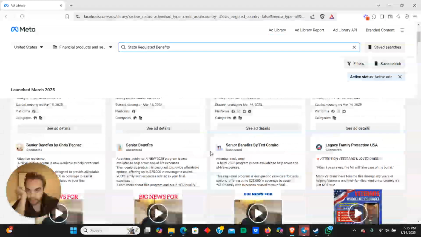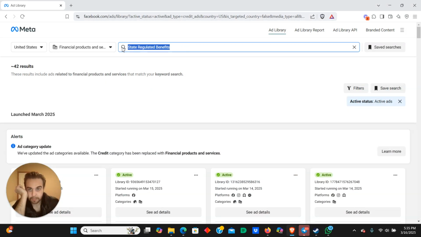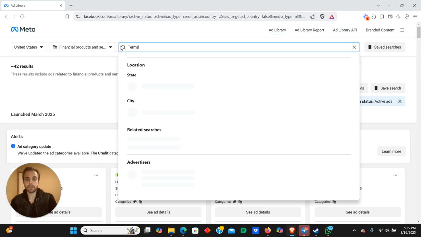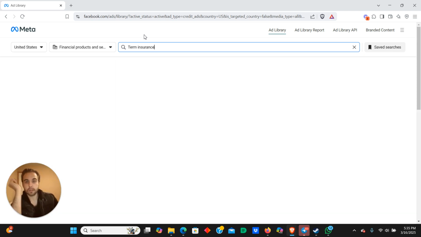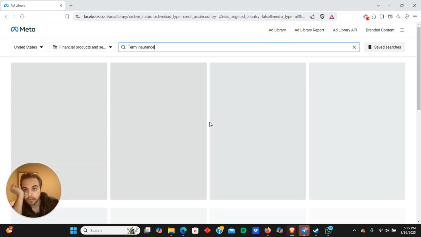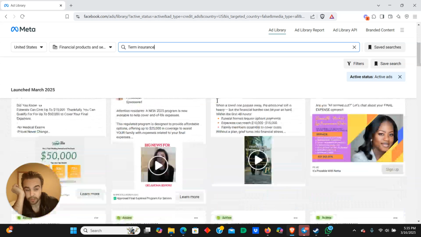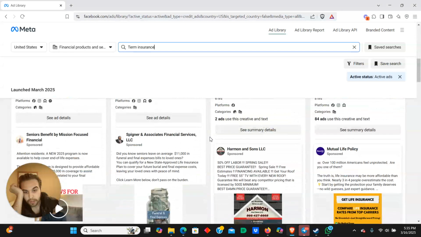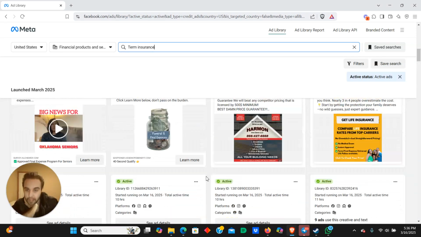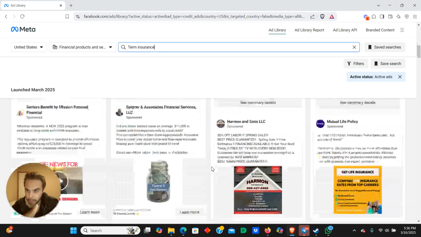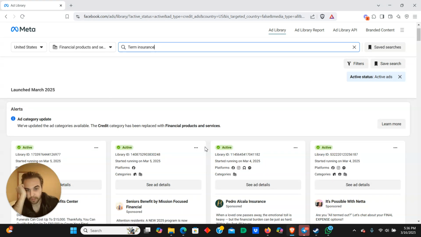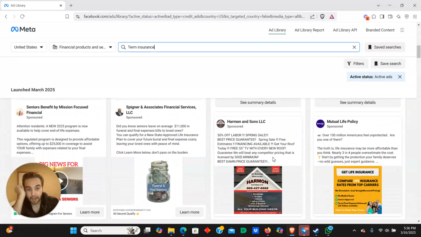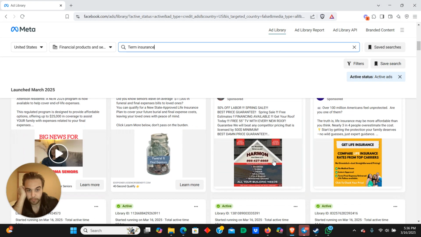But it does kind of seem... Let's also do term and term insurance. Please tell me I didn't misspell insurance. Okay, cool. But yeah, so you can just analyze the copy that you see being written, plug it into ChatGPT basically. You can just go here. Final expense is very low hanging fruit.